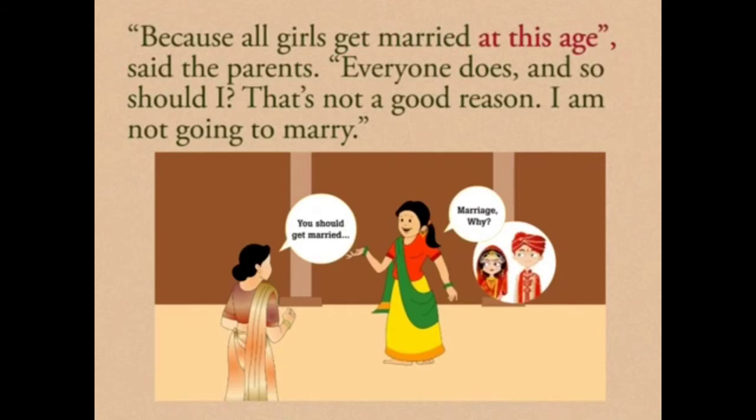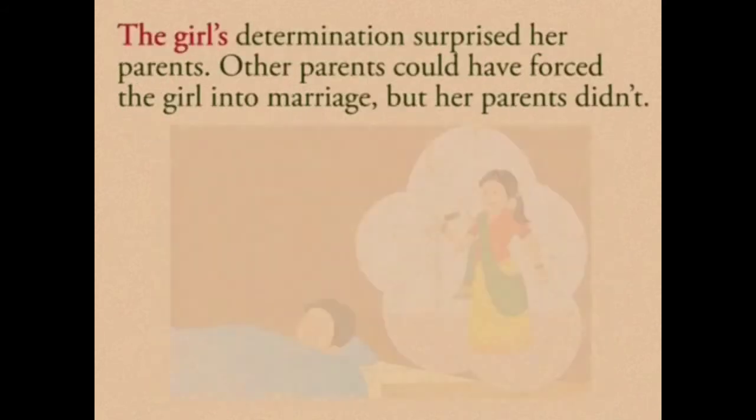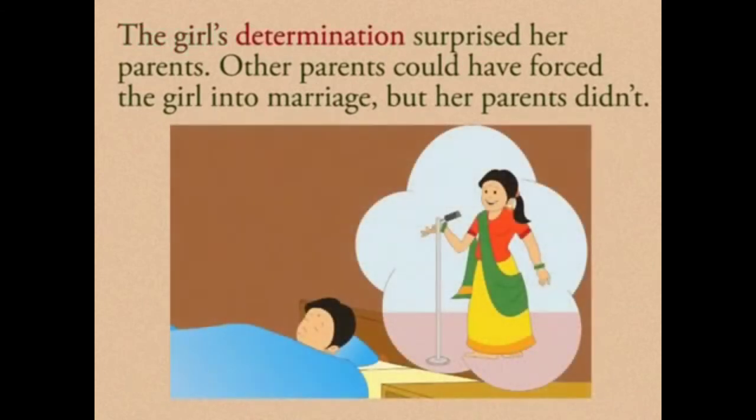When parents said that all the girls get married at this age, the girl did not get a convincing answer, she did not get a reasonable answer. So she said, everyone does, so should I? That is not a good reason. I'm not going to marry. So she objected, she rejected, and she said, I am not going to get married just because everyone does. Okay, everyone is doing it, so should I? No, I'm not going to do that. Why? Because this is not the genuine reason. This is not the convincing answer. So she objected to getting married.